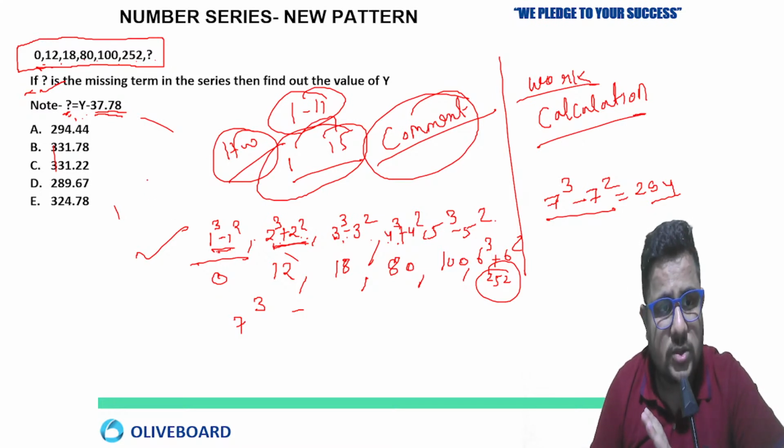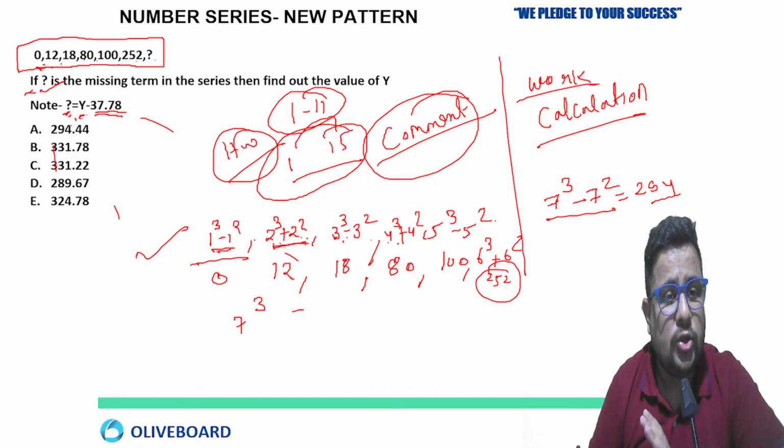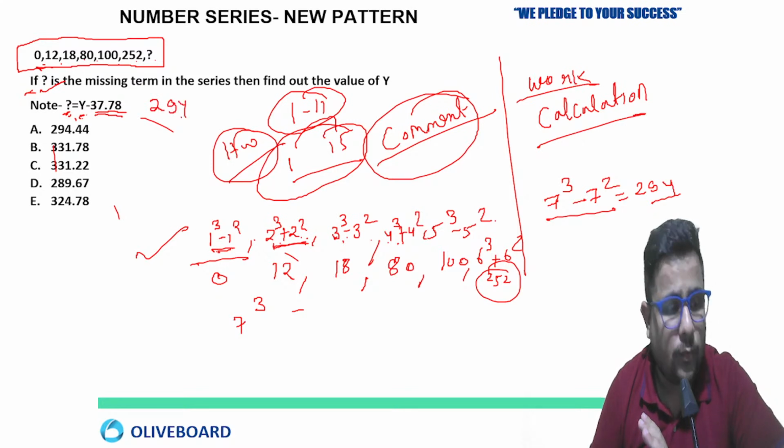The value of y is going to be 294. Now 294 minus 37 will be 257, minus 0.78.